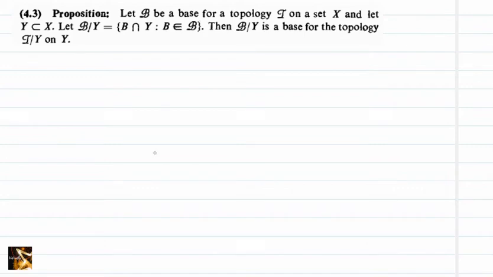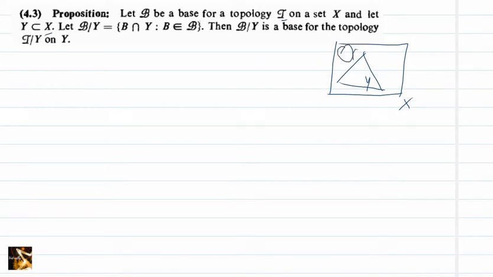Proposition 4.3. Let B be a base for topology tau on a set X and let Y be a subset of X. Let B restricted to Y be equal to B intersection Y where B is in the collection B. Then B restricted to Y is a base for the topology tau restricted to Y. That means you have the space X and you have a subset Y, and B is a base for tau.